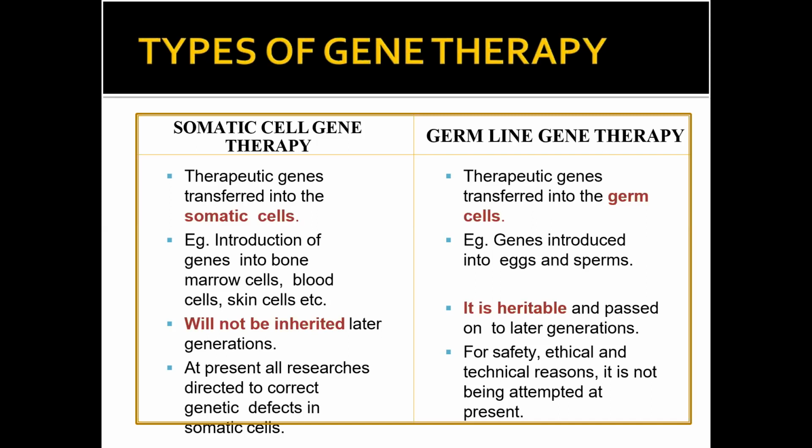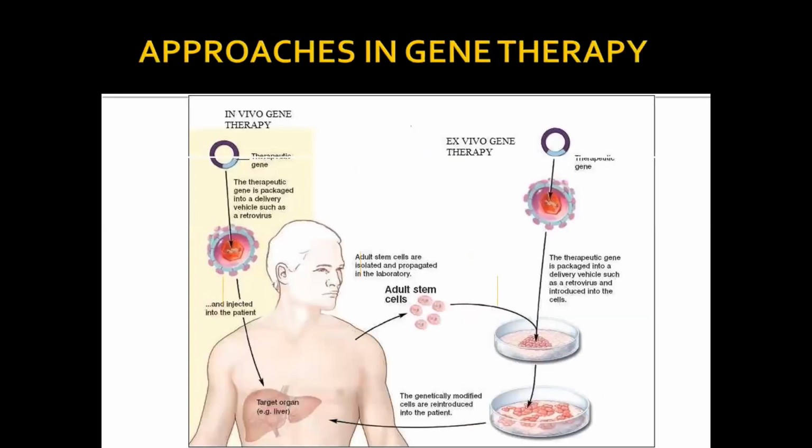Okay, this is the schematic diagram of approaches in gene therapy: in vivo gene therapy and ex vivo gene therapy. In vivo means within the body, and ex vivo means cells are used from outside. Suppose this is the therapeutic gene, and it is packaged into a delivery vehicle such as a retrovirus. The corrected gene is introduced into a vector, which may be a retroviral vector, and that vector is introduced into the body of the human patient.